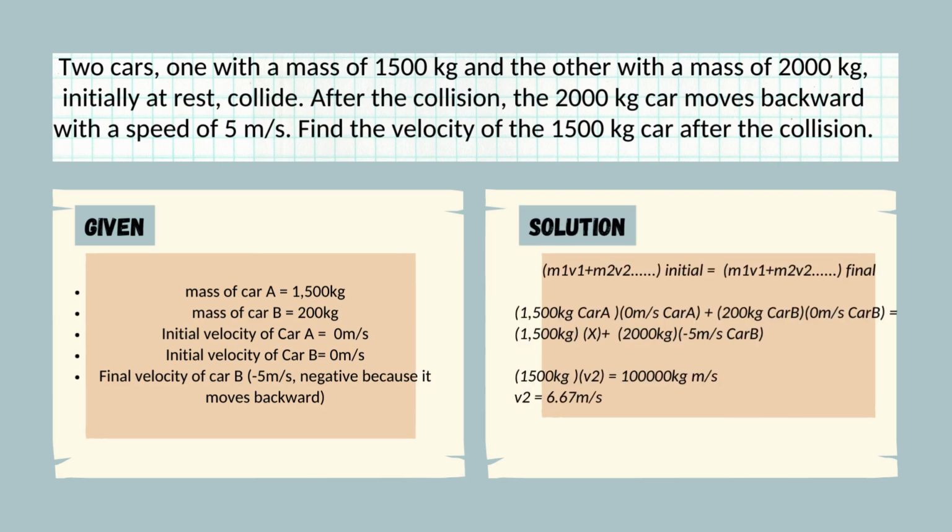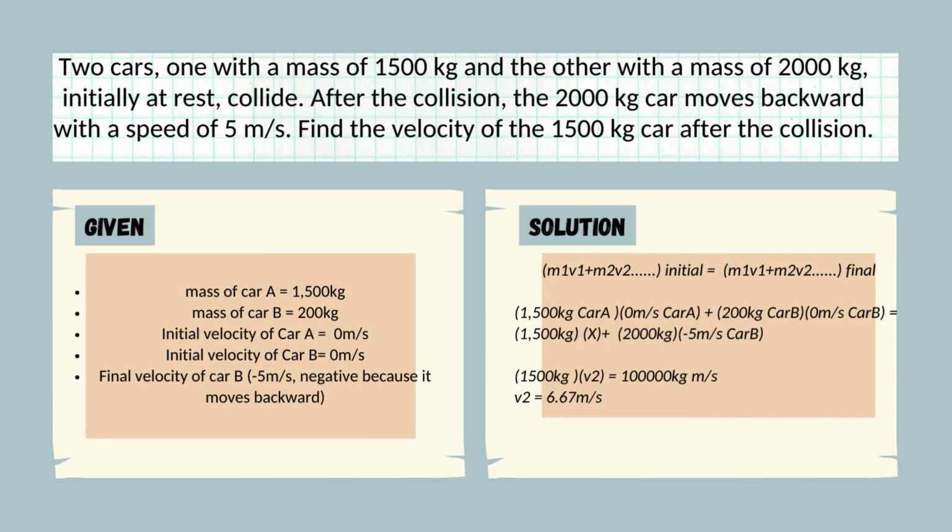So to solve our problem, of course, we have identified the givens and now we're going to substitute the given values of the problem. So for our formula, we have m1v1 plus m2v2 for the initial is equal to m1 v1, or the mass 1 times the velocity 1, plus the mass 2, or the mass of car B, times the velocity of car B for its final.